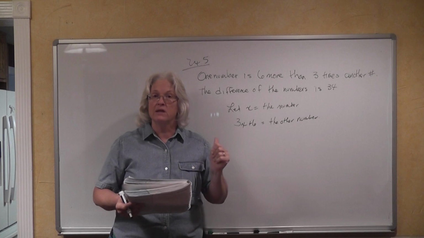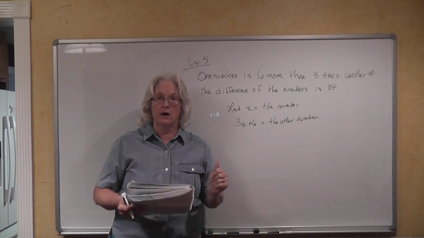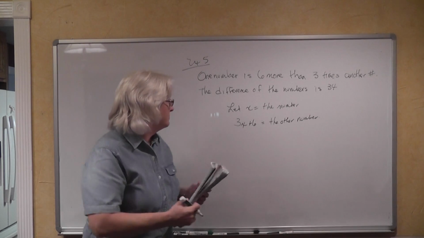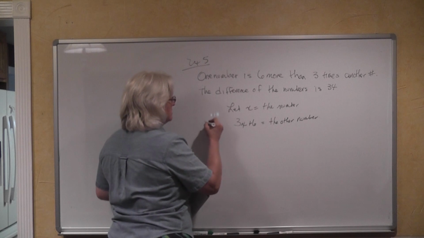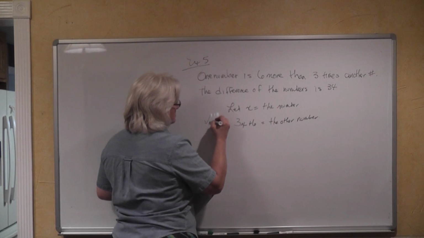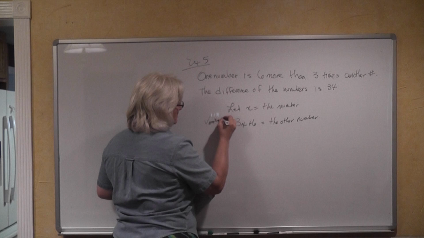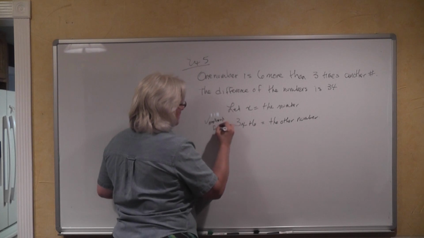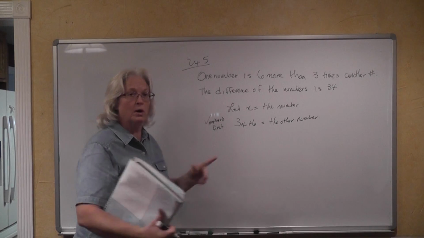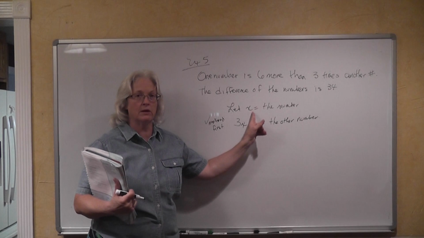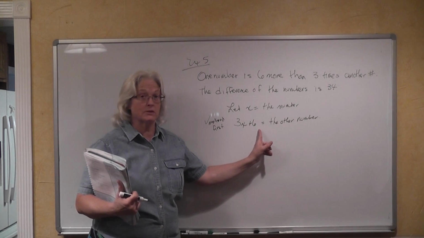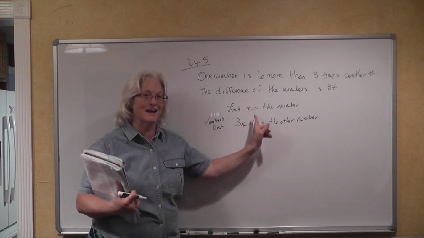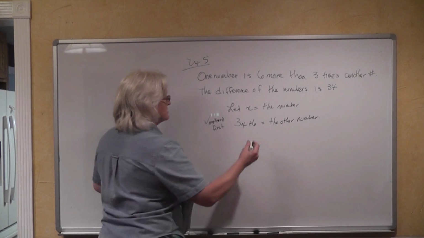One number is 6 more than 3 times the other. This is the one that is mentioned first. The number that is mentioned first is the one that is 3 times as big as the other number plus 6. So you're going to have to subtract the second number from the first number.